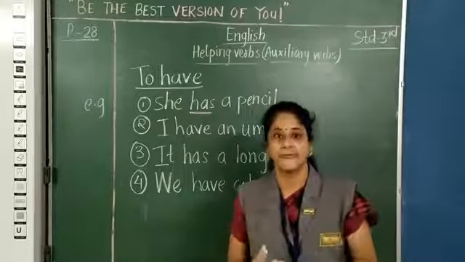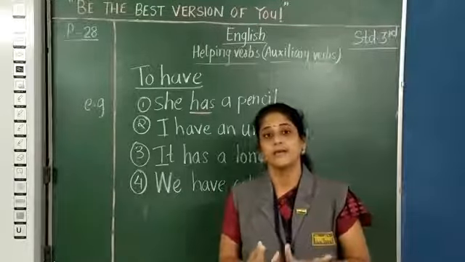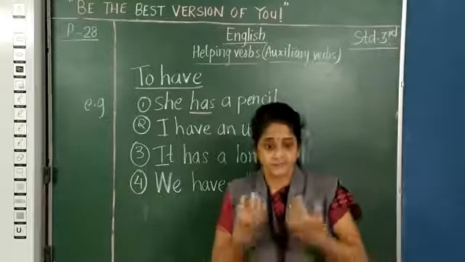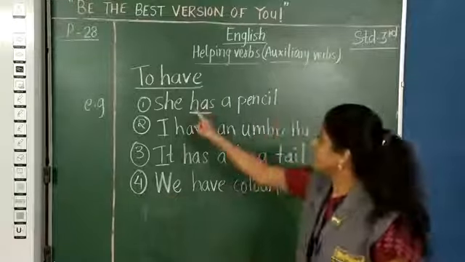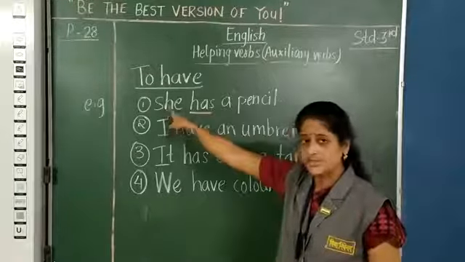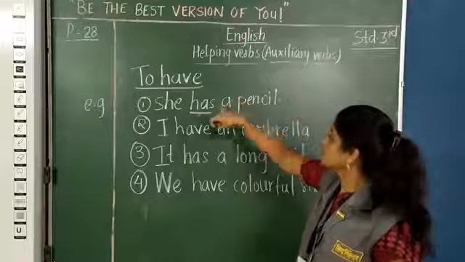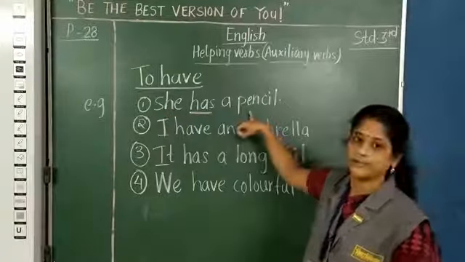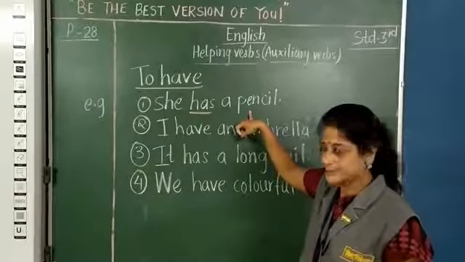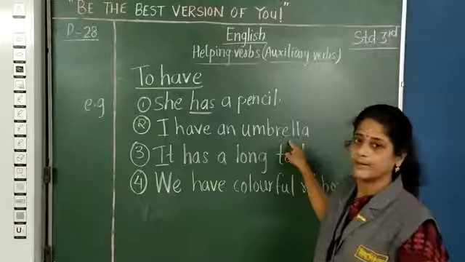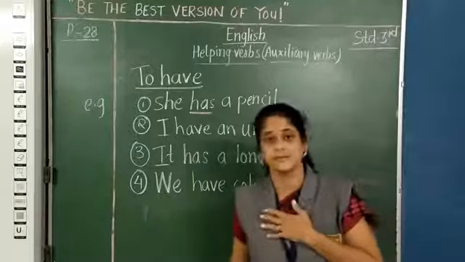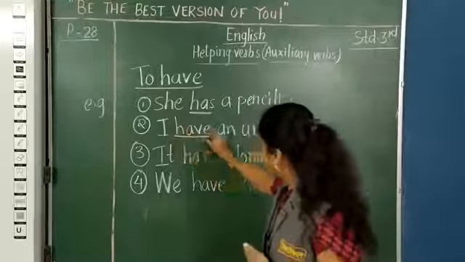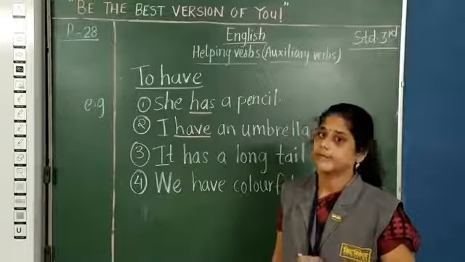Now, has and have also tell us the possession or the ownership. You have something, this is mine, that is possession. So, has says that she is having a pencil. So has links she with the other information, with the subject. Now I have an umbrella, again I have something, that is ownership, I am the owner of that umbrella, isn't it? So have acts as a main verb here.